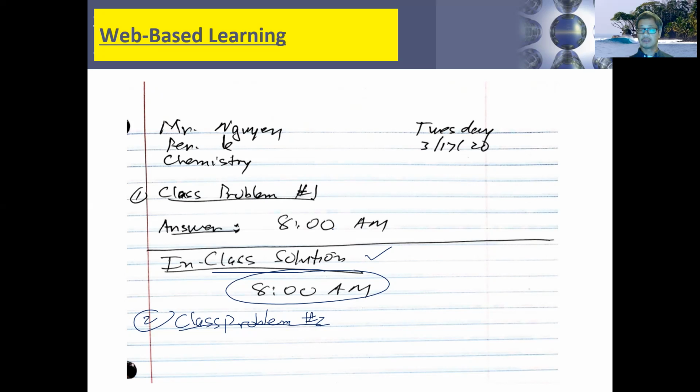Make sure you have this submitted. You can take a picture of it just like you've done all of your other assignments. The homework, for example, you'll take a picture of it. You can scan it on your printer, and then submit that online. Okay, so I think this would work out pretty well for us.